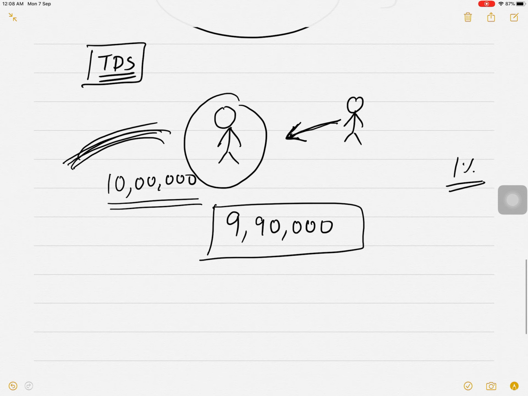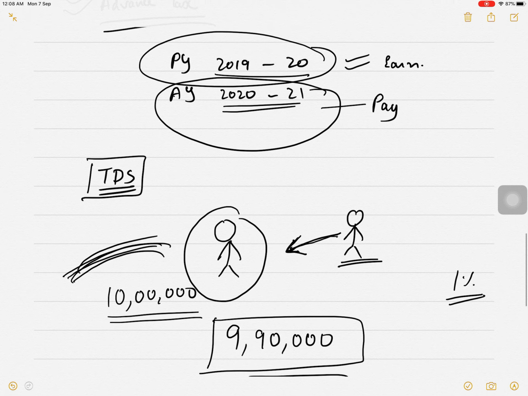You will pay 9,90,000 to me, and 10,000 you will pay to the government in my name. Okay, as if I have paid to the government. It is like I have paid to the government. So what is happening? You are the source of my income. So this is called tax deducted at source. So you are liable to deduct tax and you are supposed to pay it to the government. Still, this is direct tax only. This is not indirect tax.